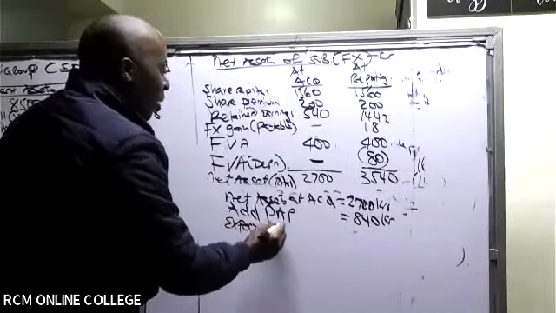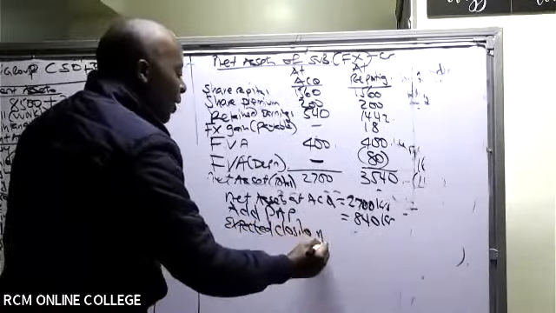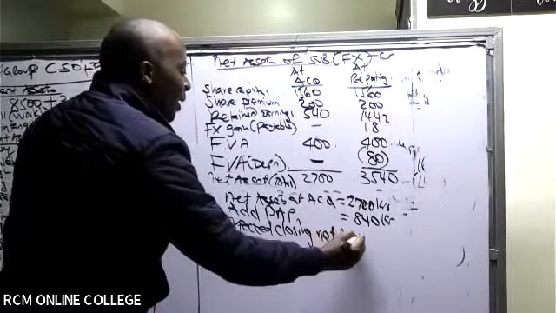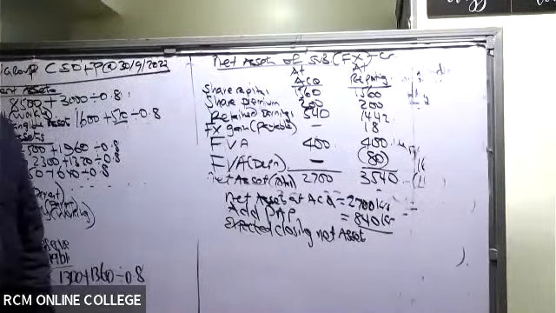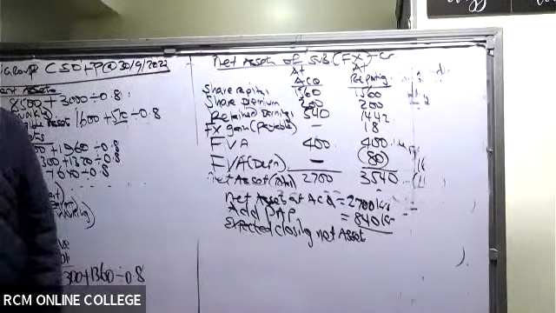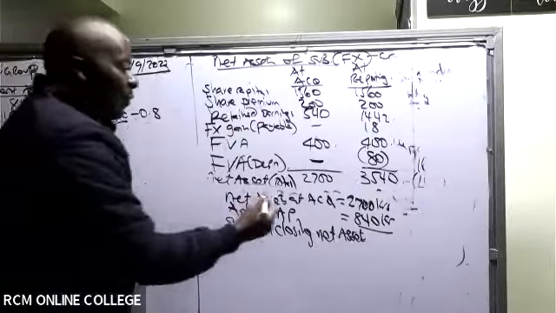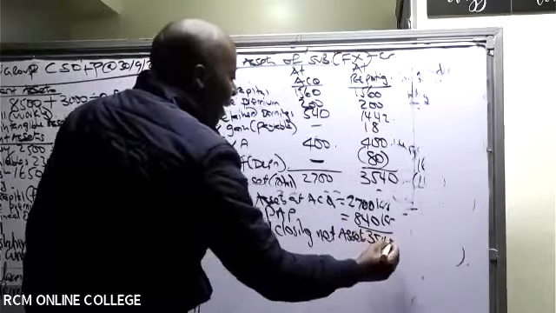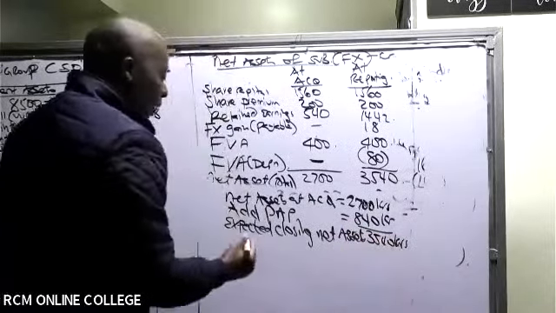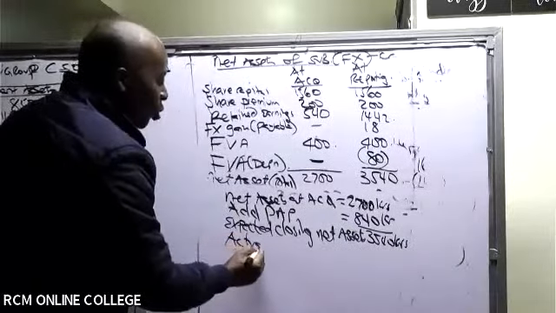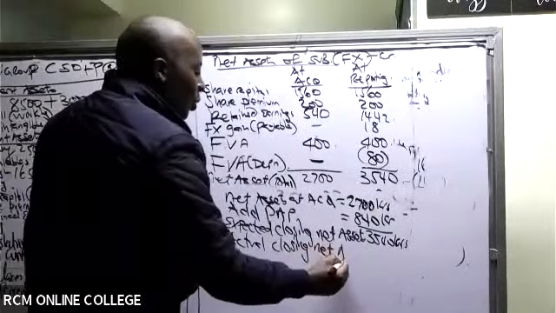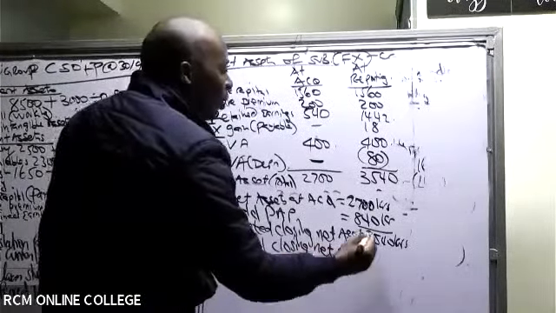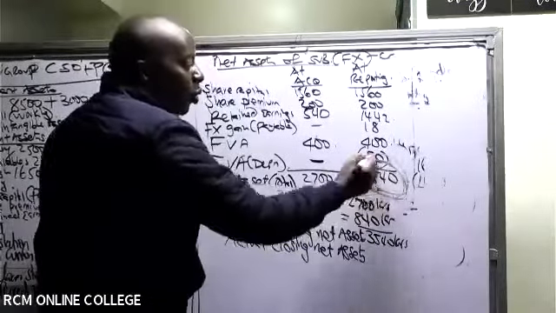Expected closing net assets. Are you able to add these two? Expected closing net assets, 3540. So we have here 3540. And then we have in this case here, the actual closing net assets. So the actual closing net assets, we have, of course, the actual 3540.